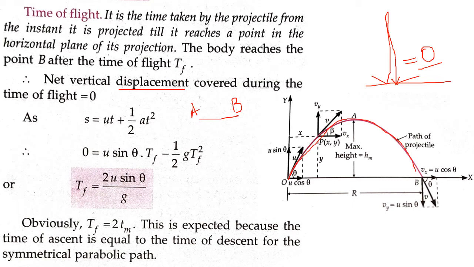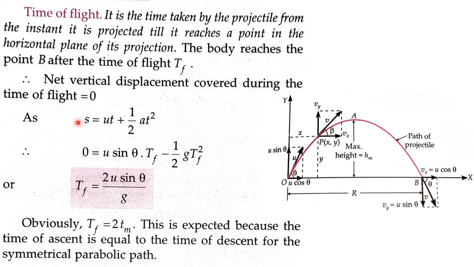So similarly here, the particle starts from the ground, it travels, it spends some time in the air and then returns back to the ground. In that case, what will be the displacement along the vertical component? We are not considering the horizontal component, we are considering the vertical component. It goes up, it comes back down. So the net vertical displacement is 0. Using our equation, S equals ut plus half at square.